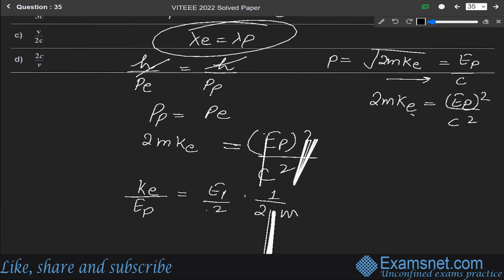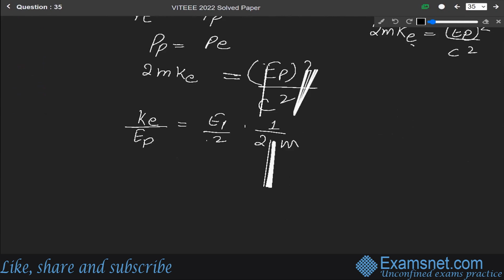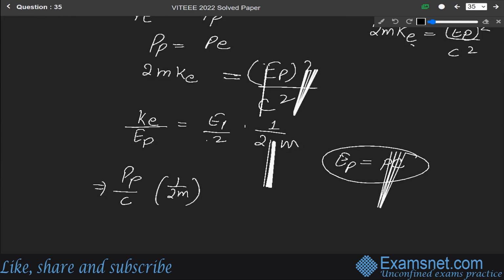So from here we can write this as momentum of photon over c into 1 by 2m, since energy of photon is equal to momentum into speed of light. Here, in place of energy we have written momentum of photon.